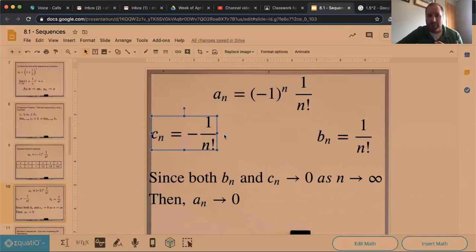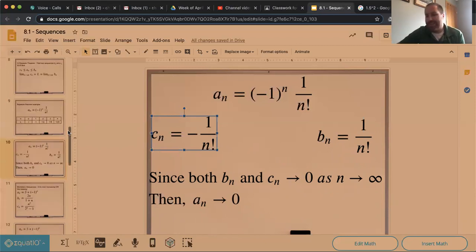And so it's bounded, right? This one's always below. This one's always above. This stuff's going to 0. This stuff's going to 0. So even though this thing is bouncing up and down, it's bouncing up and down slower and slower and slower as we get there. So that's a little bit with the squeeze theorem on there.